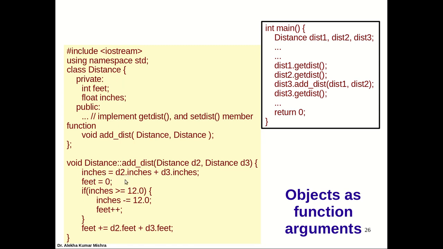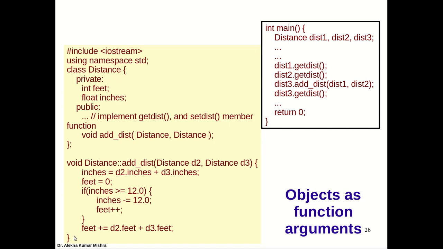So inches equal to d2.inches plus d3.inches. This indicates that the inches value of d2 is added with the inches value of d3 and stored in the inches of the object which has called it. So who has called it? Distance 3. So it is stored in the inches data member of the distance 3 object. Then feet equal to 0. When I refer directly to inches and feet, it means we are referring to the data members of the calling object, with reference to which the function call has been made. So when inches is greater than 12, we divide inches by 12 and add to feet.